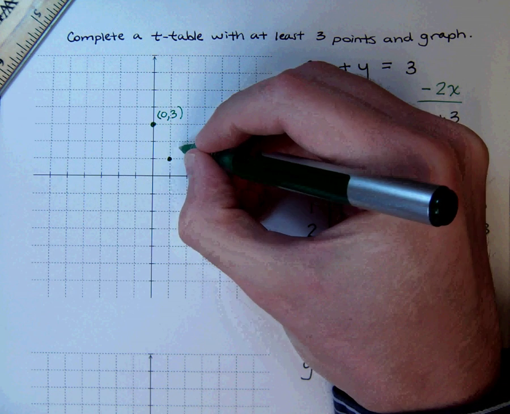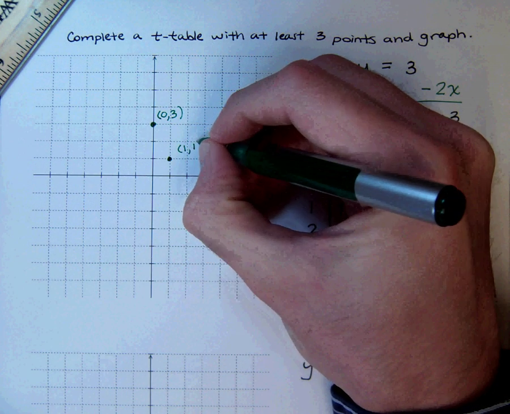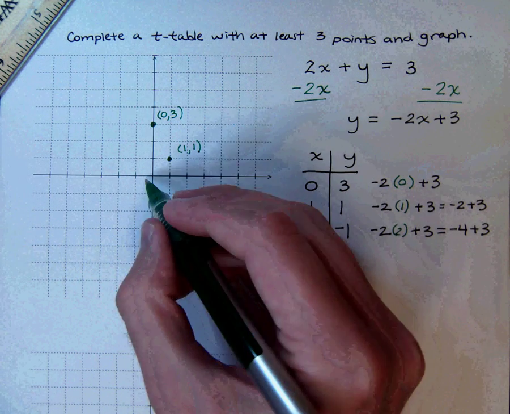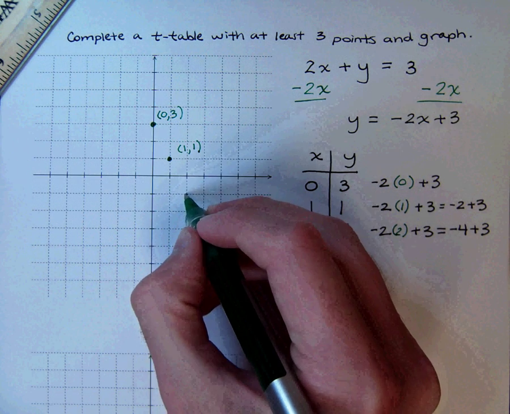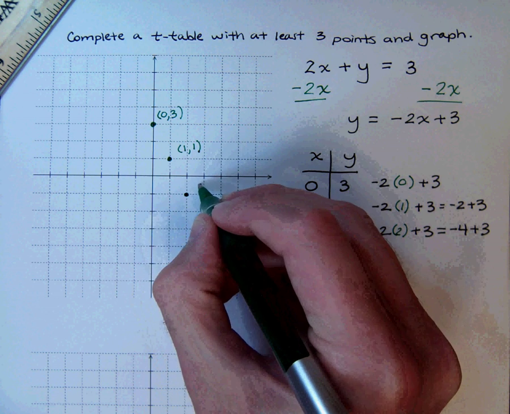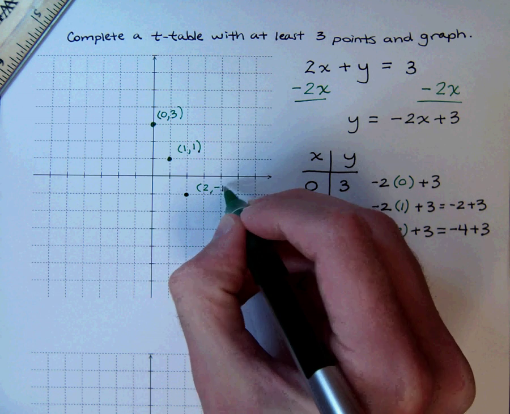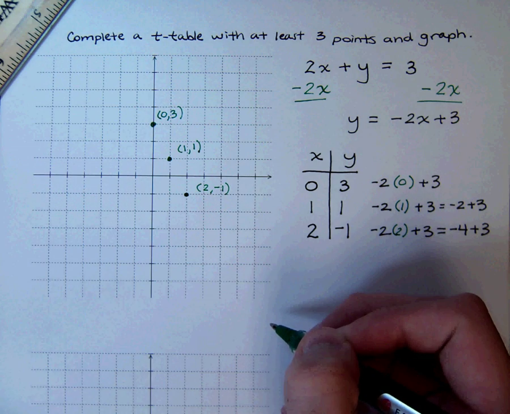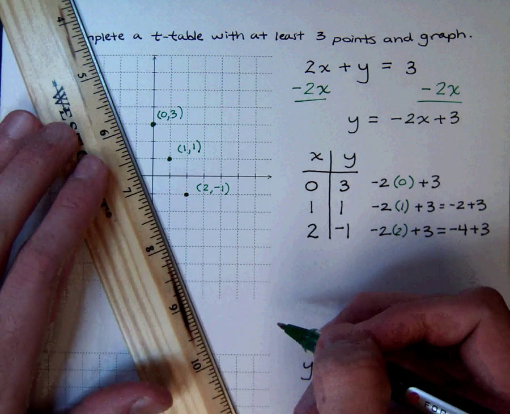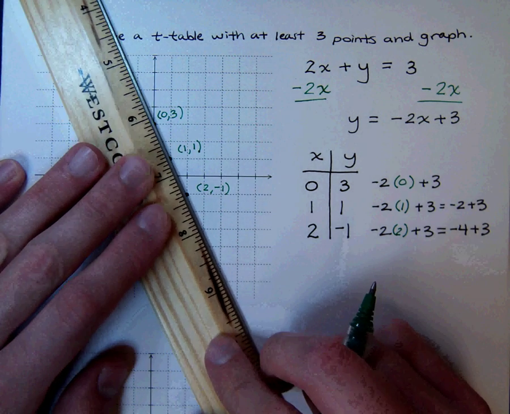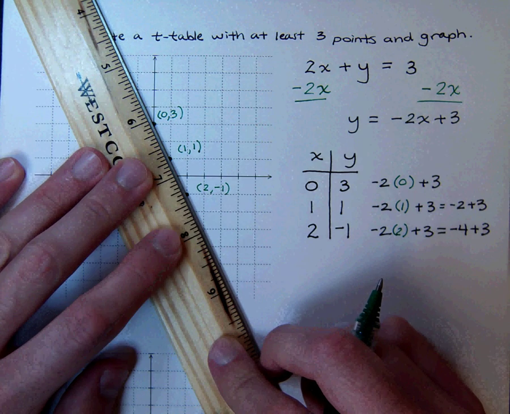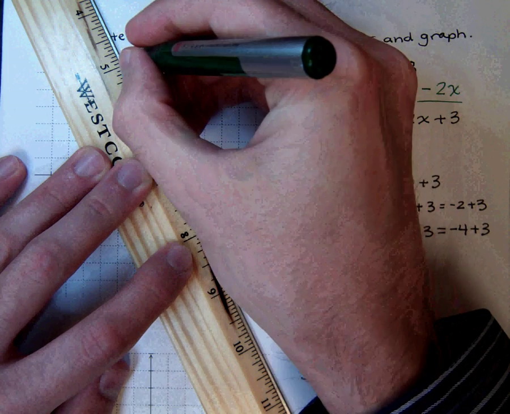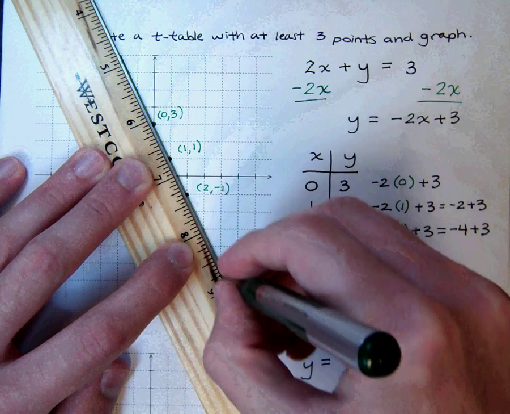So here's the point 1, 1. And then finally we have the point 2, negative 1. So that's 2 in the x direction, negative 1 on the y. So here's our point 2, negative 1. Now all we need to do is draw a straight line, which is why we have this nifty ruler. So just make sure everything lines up the right way, and then we just draw a line through these points that we have here.